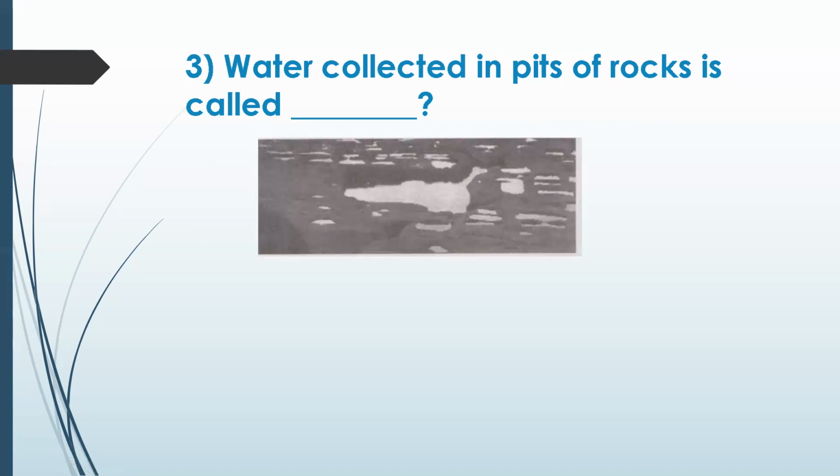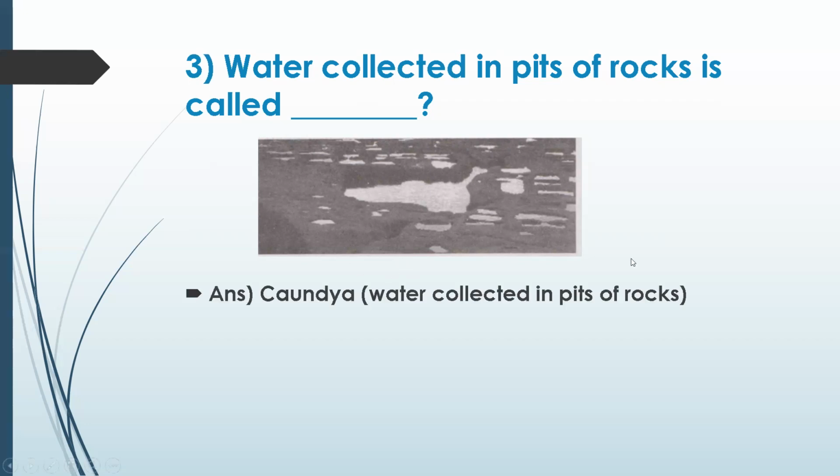Water collected in pits of rocks is called what? It's related to Jala Varga, which is a classification of types of water, and they are specific. Kaunjaya, yes. That's correct. Kaunjaya, water collected in pits of rocks. That's correct.